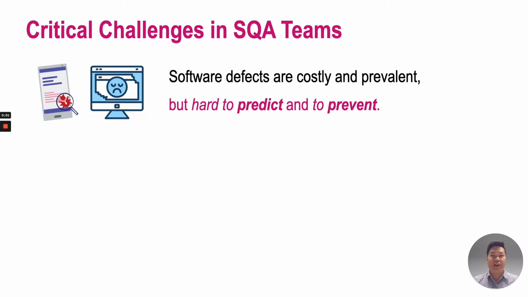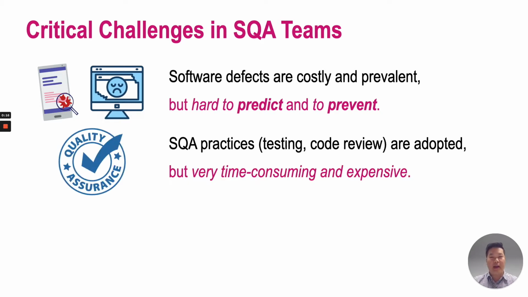As everyone knows, software defects are very costly and prevalent, but they are very hard to predict and to prevent. So practitioners want to find and fix defects as early as possible instead of fixing them in production. That's why SQA practices like exploratory testing or code review have been adopted in many software organizations. But such activities are still very time-consuming and very expensive.